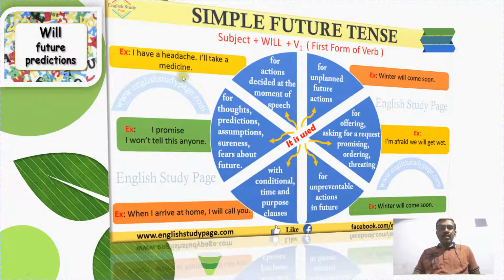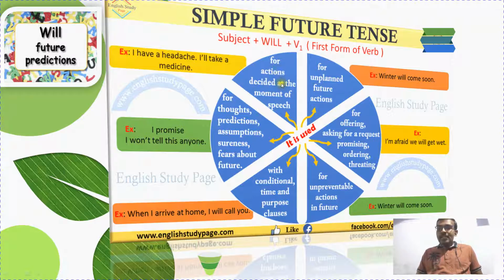Next, we are going to look at the uses of simple future tense. In what ways do we use the simple future tense? This pictorial representation gives us the details of the uses of simple future tense. Let us see them one by one. This is cheap and best for understanding purposes. Short and sweet. For example, I have a headache, so I will take a medicine. I will take a medicine because he is having a headache.